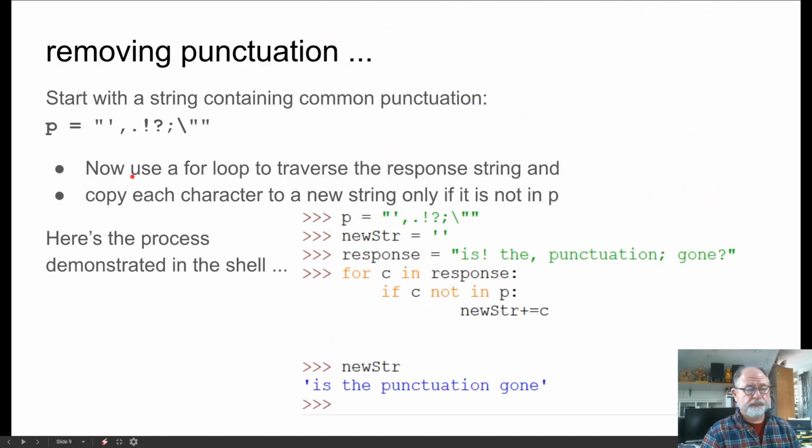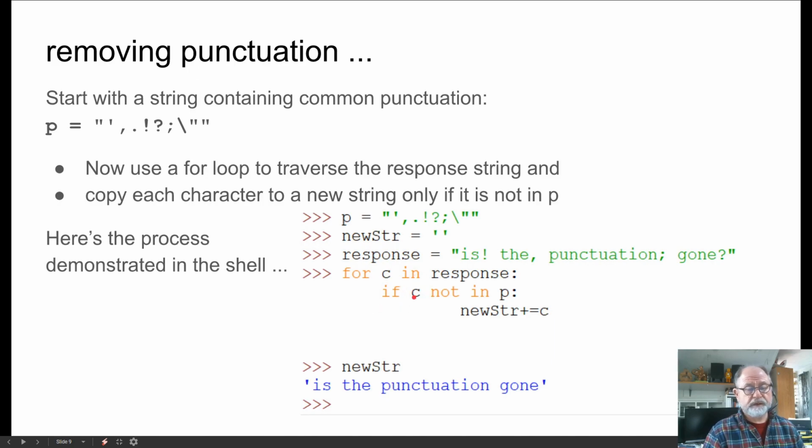So when I did this in the shell, here's my P, which contains my punctuation marks, and then here's my new string, which starts out as a null string, and then here's a response string that has both regular characters and punctuation in it. Now I have my loop for C in response. This traverses the string character by character, and then we test.